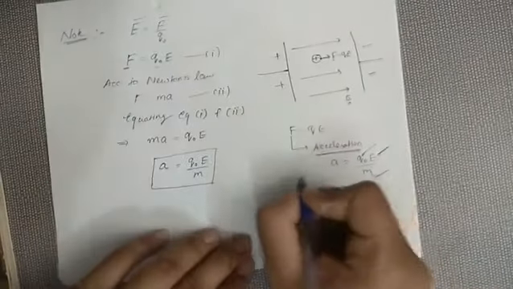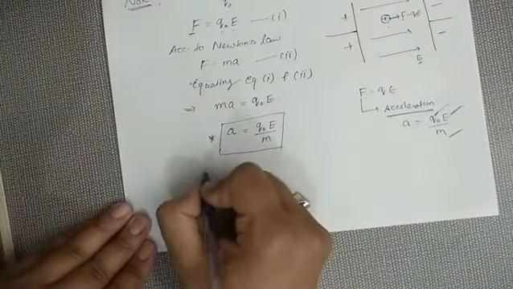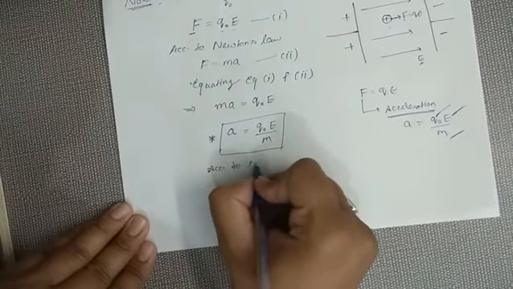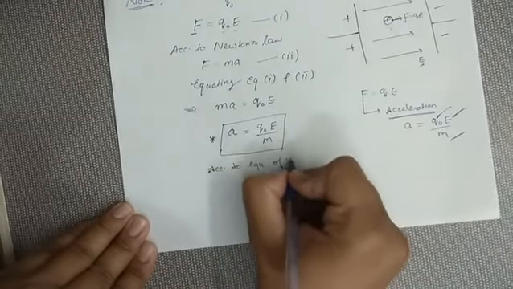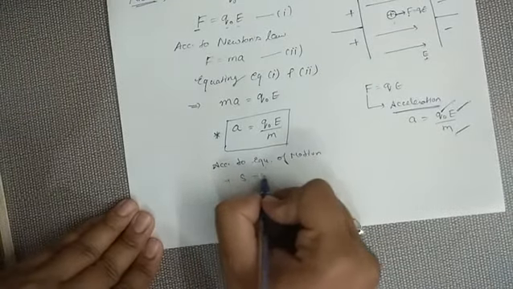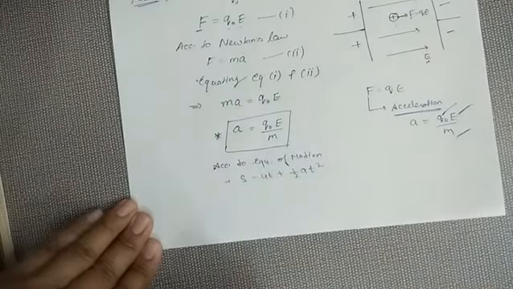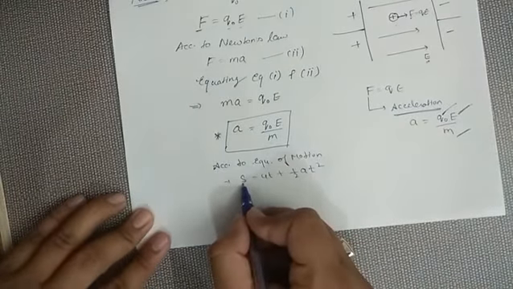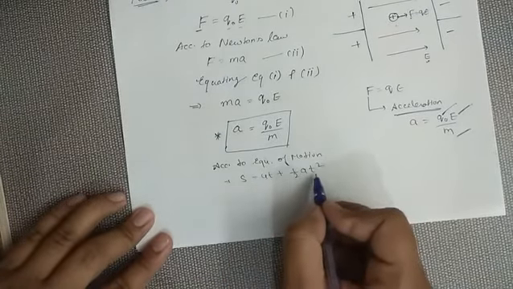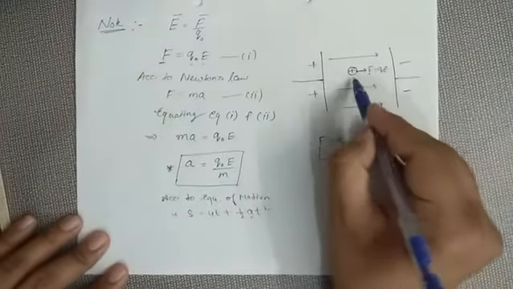With the help of this formula, we can also find one more thing. According to equations of motion, if we remember the second equation, S equals ut plus half at square. S is the displacement, u is the initial velocity, t is the time, and a is the acceleration. Now here we have seen that initially it was at rest.